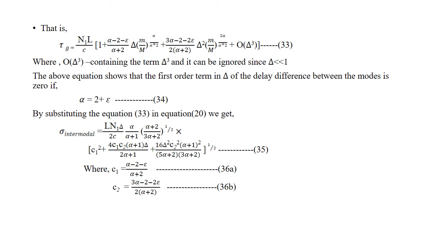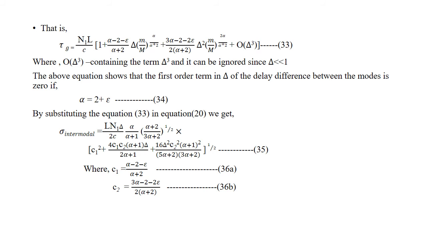So by substituting equation 33 in equation 20, we will get sigma intermodal equal to ln1 del by 2c into alpha by alpha plus 1 into (alpha plus 2 divided by 3 alpha plus 2) the whole power 1 by 2 into [c1 squared plus 4 c1 c2 into (alpha plus 1) into del divided by (2 alpha plus 1), plus 16 del squared c2 squared into (alpha plus 1) the whole squared divided by (5 alpha plus 2) into (3 alpha plus 2)] the whole power 1 by 2.